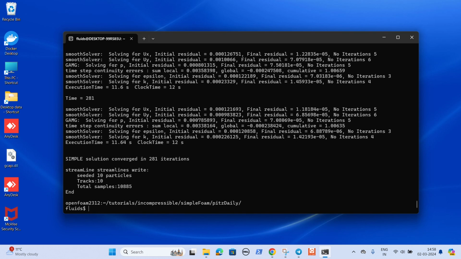So we have successfully installed OpenFoam in Windows 11 with Windows Subsystem for Linux, and in next tutorial I will tell how to post process the results and how to run simulations using more number of processors or using MPI. Thank you.